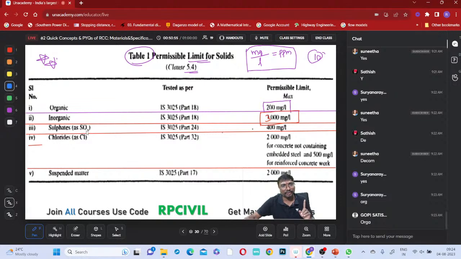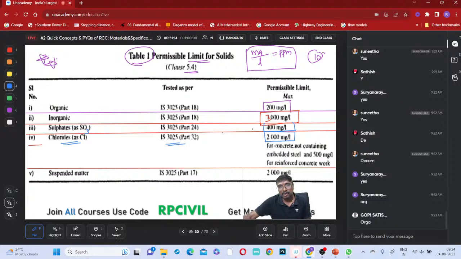Sulfates as SO3, same IS 3025 part 24. The maximum limit is 400 milligrams per liter or 400 ppm. Chlorides as Cl, IS 3025 part 32, 2000 milligrams per liter.